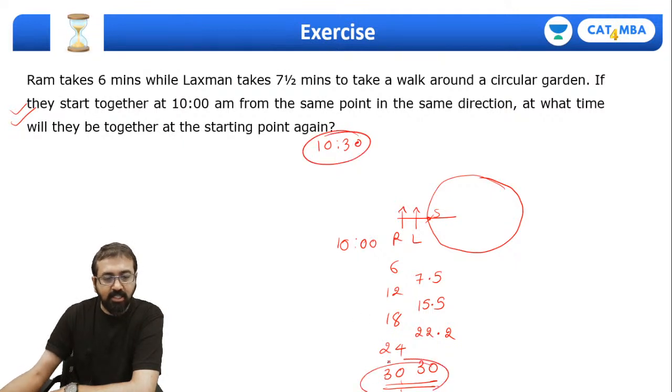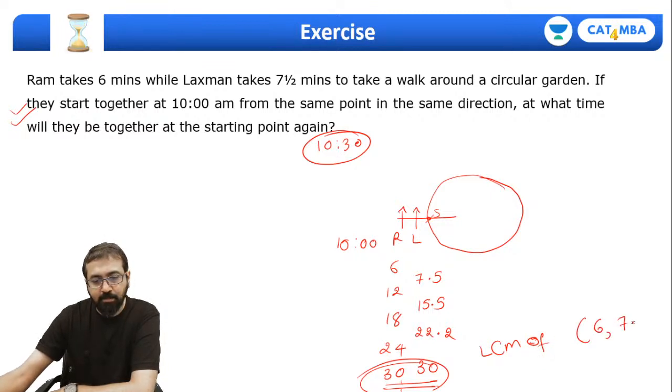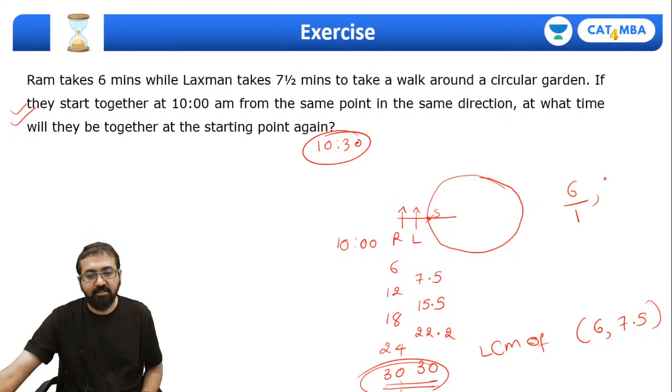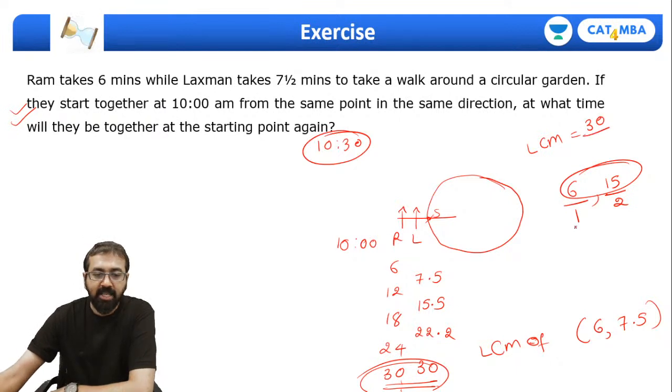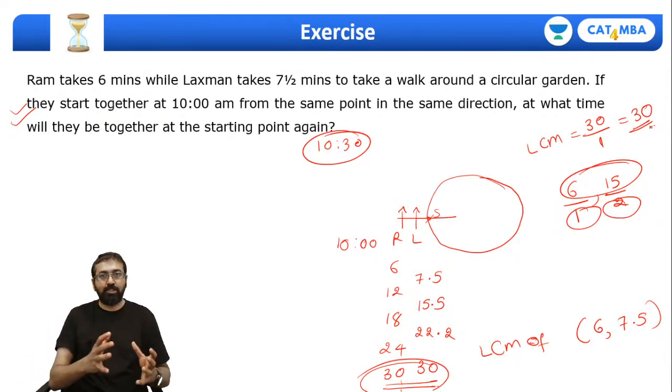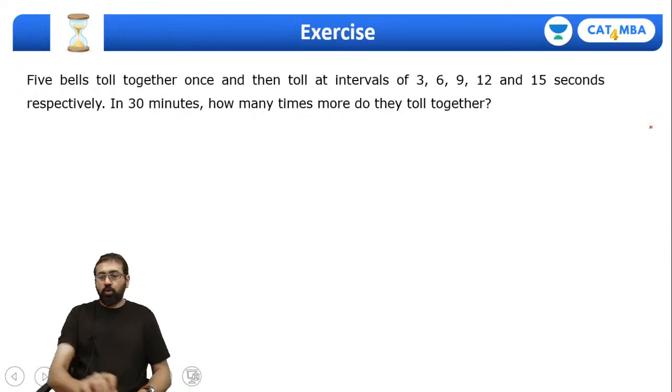Now what is this 30? It's nothing but LCM of 6 and 7.5. Now the question is, how do we find it? So yes guys, we know how to find out LCM of fractions. Consider 6 as 6 by 1 and 7.5 as 15 by 2. So LCM of fractions is equal to LCM of numerators, divided by HCF of denominators. So what is LCM of 6 and 15? It will be 30. HCF of denominators is 1, so it will come out to be 30. So this is how we found out LCM of fractions. Correct, everyone? Yeah, fine. So let's look at this question.